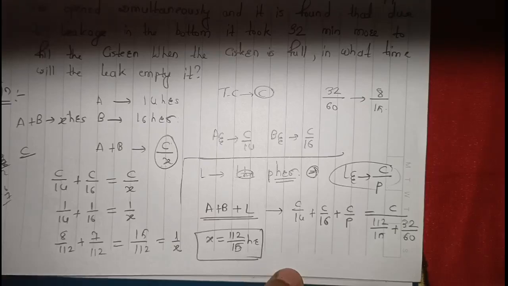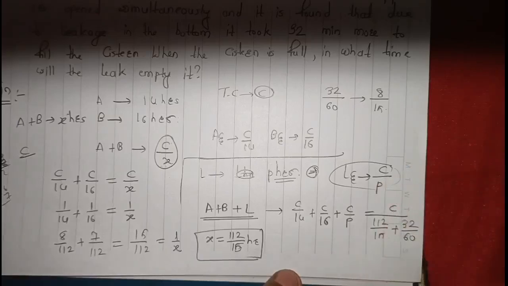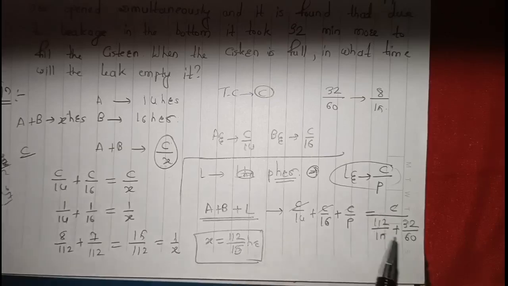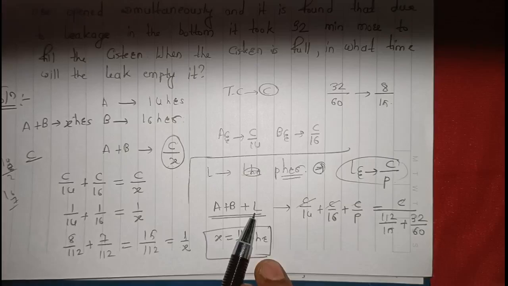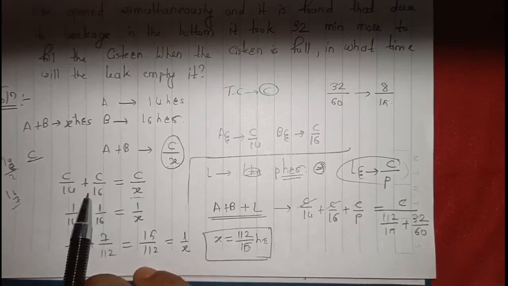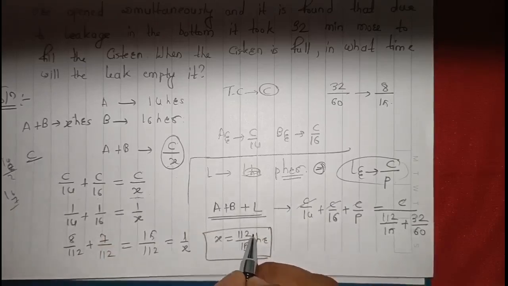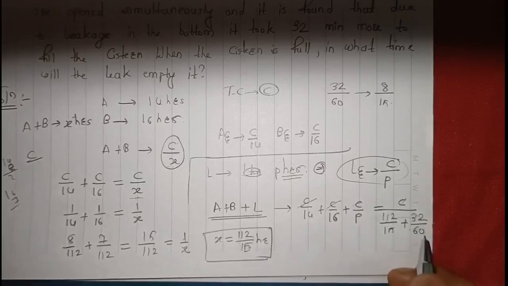Otherwise you can directly take the LCM and the 60 will go up. So C already cancelled. I hope you understood why we have taken 112 by 15 plus 32 by 60. Because due to the leak, 32 minutes more are required. Initially we had taken C by x, since x hours are required if just A and B are working. Now there is a leak, so 112 by 15 hours are required plus 32 minutes more. Therefore 112 by 15 plus 32 by 60.